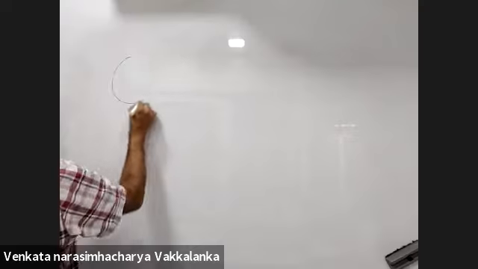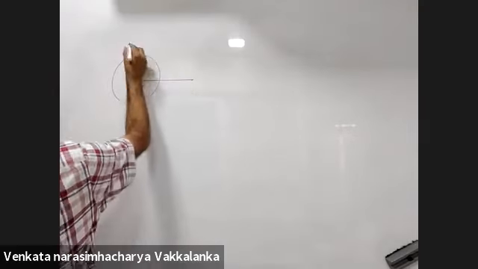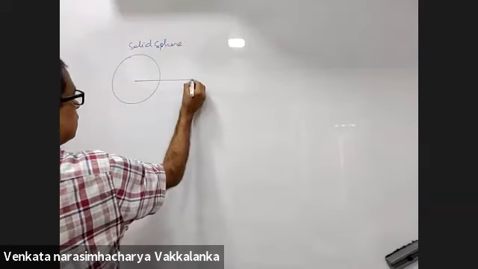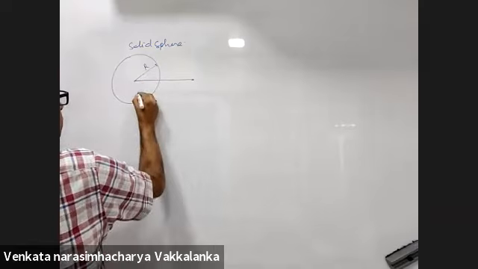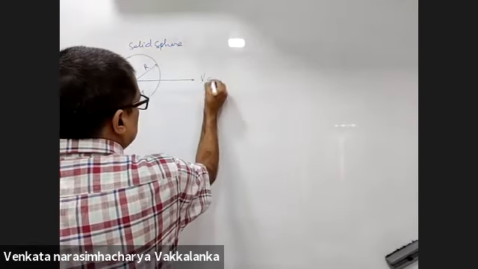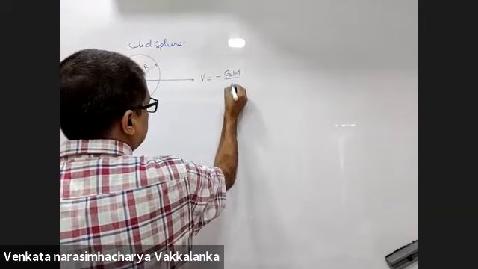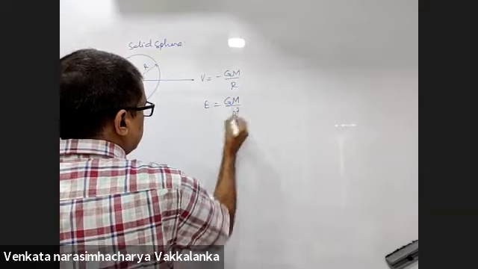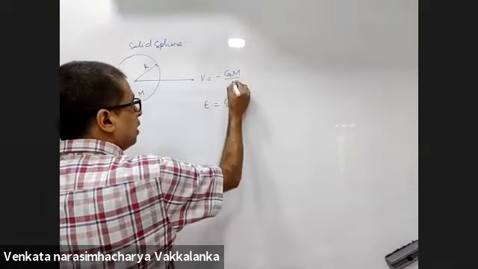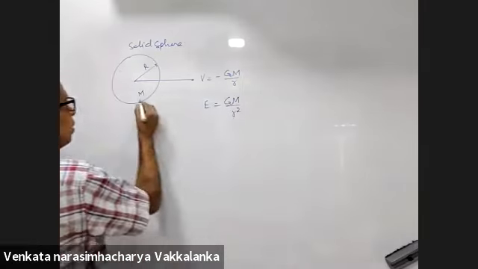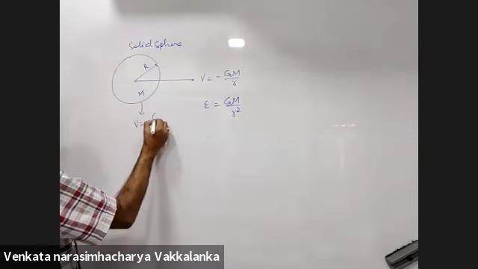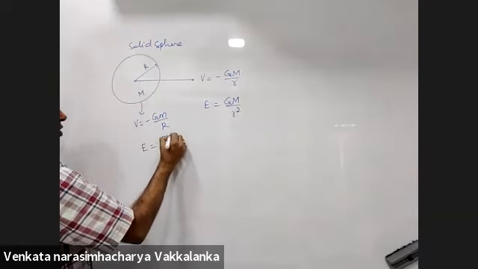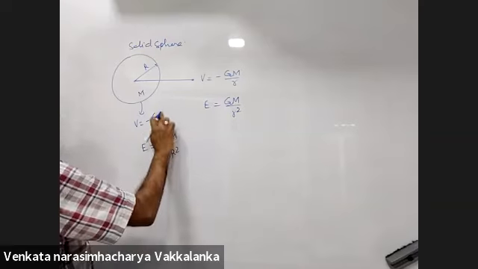First of all, just to remind you, for a solid sphere of mass capital M, potential is minus GM by r. Field is GM by r square. Sorry, small r here. On the surface, potential is minus GM by capital R. Field is GM by R square.